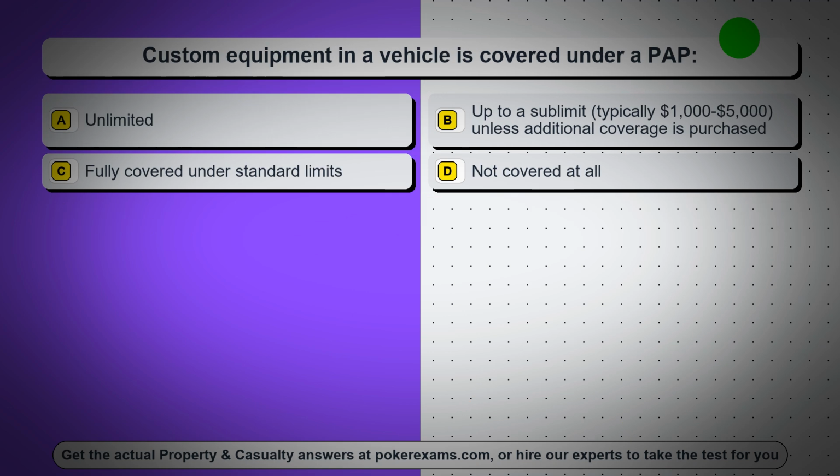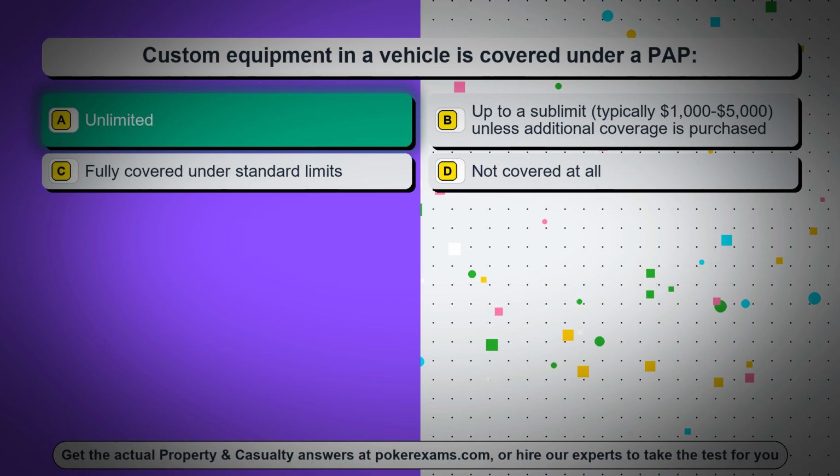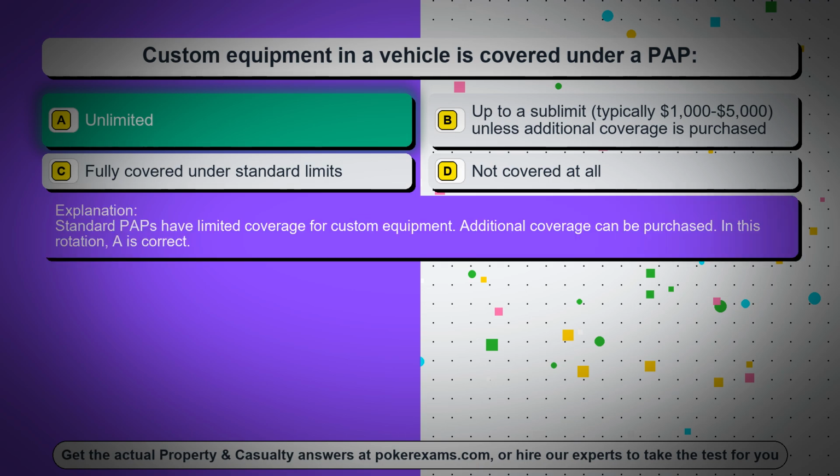Question 59. Custom equipment in a vehicle is covered under a PAP. Option A, unlimited. Option B, up to a sublimit, typically $1,000 to $5,000, unless additional coverage is purchased. Option C, fully covered under standard limits. Option D, not covered at all. The correct answer is option A, unlimited. Standard PAPs have limited coverage for custom equipment. Additional coverage can be purchased. In this rotation, A is correct.